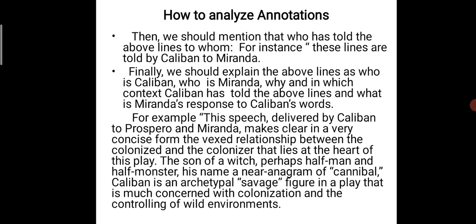What's the third rule? Then we should mention who has told the above lines to whom. For instance, these lines are told by Caliban to Miranda. We have already discussed two rules. What is the third rule? The third rule is who has told the above lines to whom. Here Caliban has told the above lines to Miranda.